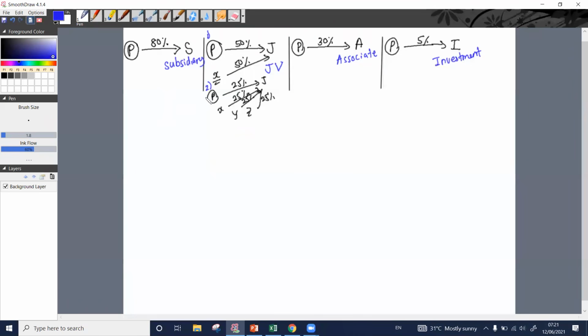Right? So likewise, based on the acquisition percentage, we can classify a particular investment into 4 categories. If it is 75%, what? It is a subsidiary. If it is 2%, 3%, it is merely an investment. Based on the acquisition percentage, we should be able to classify what kind of a company that is for the parent company.